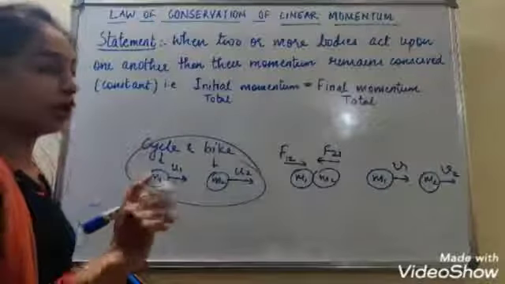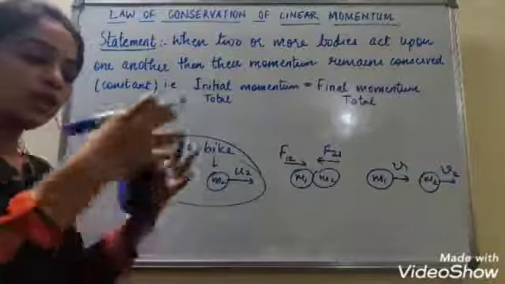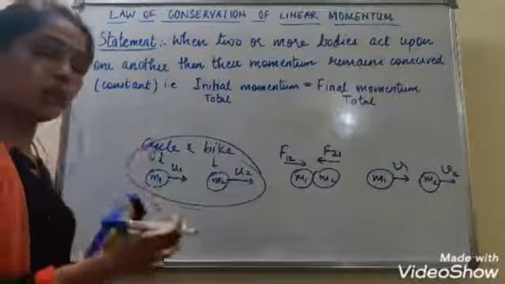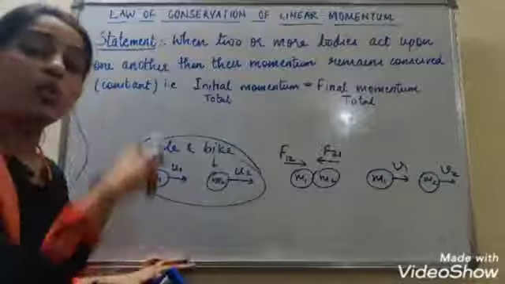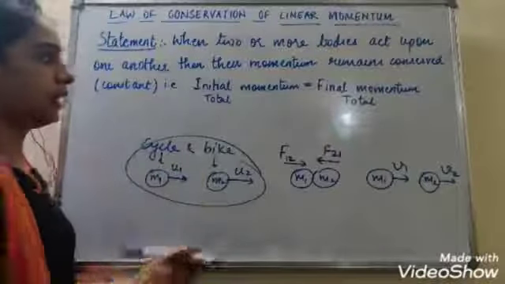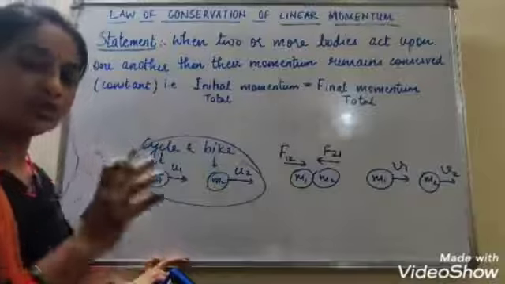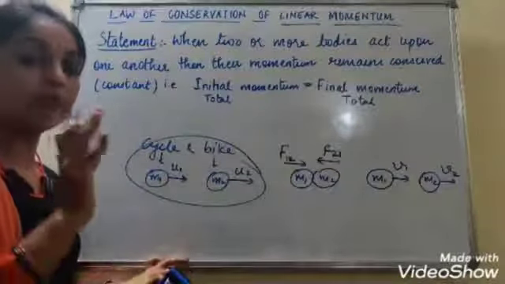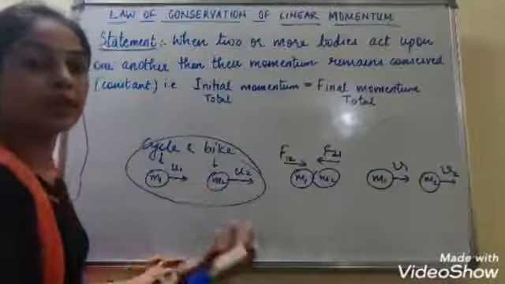So when we are talking about a system, we consider only the operating things in that system, the objects which are colliding, which are exerting force on each other, and no external forces should be there. We consider only the forces exerted by the bodies on each other. In that condition, their momentums remain conserved.